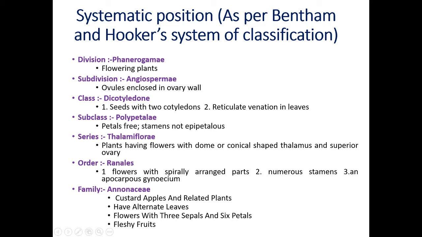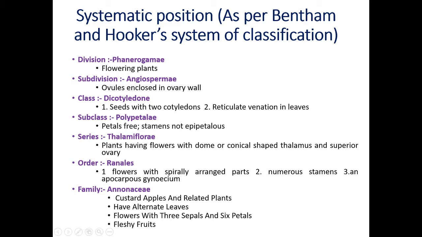Subclass Polypetalae. Poly means many or free, and petals means petals. When the petals are free in the flower, all those members are placed under the subclass Polypetalae. Petals free, stamens not epipetalous. Epipetalous means if the stamens are fused from the inner side to the petals, that condition is called epipetalous, and this is absent in this family. That's why stamens are not epipetalous. Then the series of family Annonaceae is Thalamiflorae.